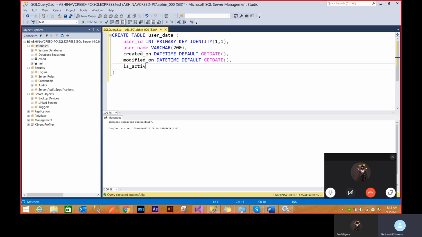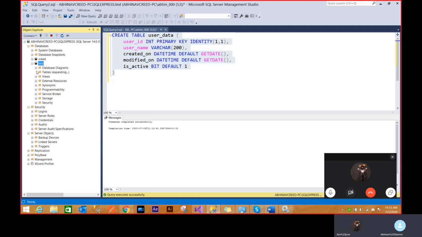And last is the is active column, which is a bit. This is basically to make the record eligible, or to mark that this record is correct. If I want to hide the record, generally we don't do a hard delete because we lose that data. So we generally set is active to 0. Then the records are not shown on the UI, but they are still in the database. So that's a pretty standard key. If I just do this and press F5, I would have created a table. And if I just go here, I should be able to see that table here.